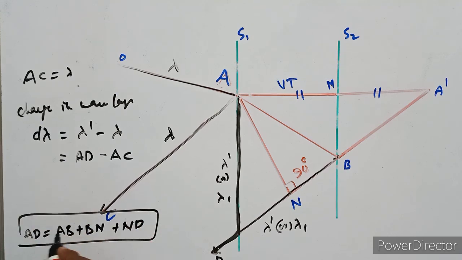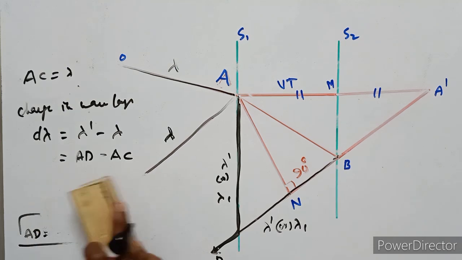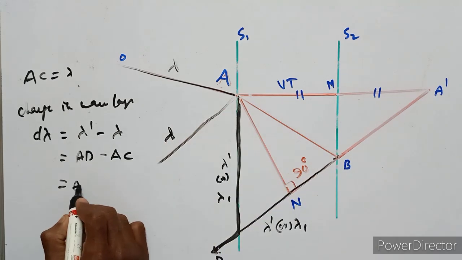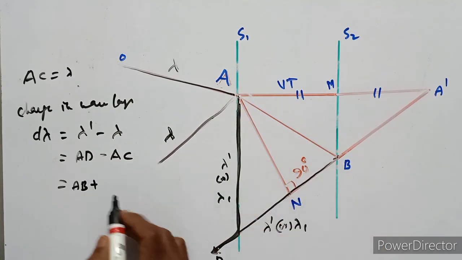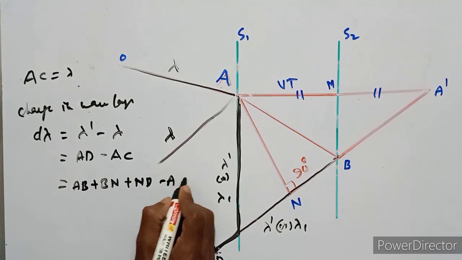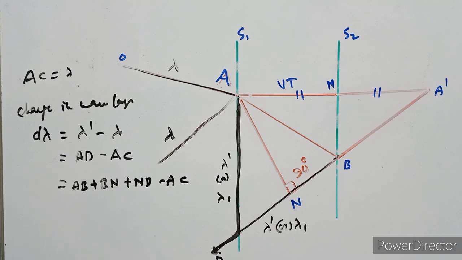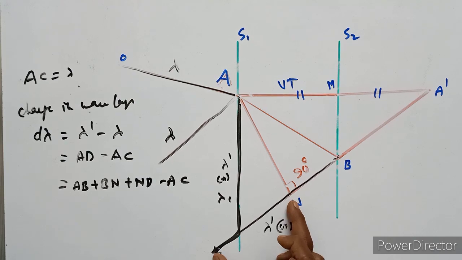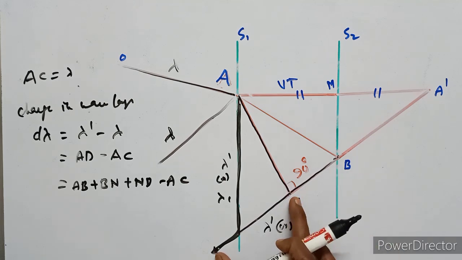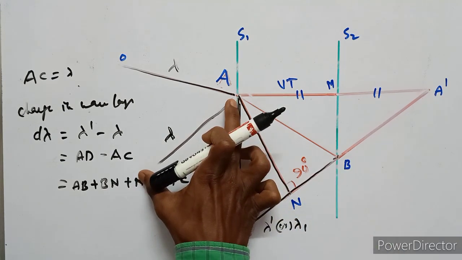So d lambda equals AD minus AC, that is AB plus BN plus ND minus AC. Here ND is the normal, and this is the AC.